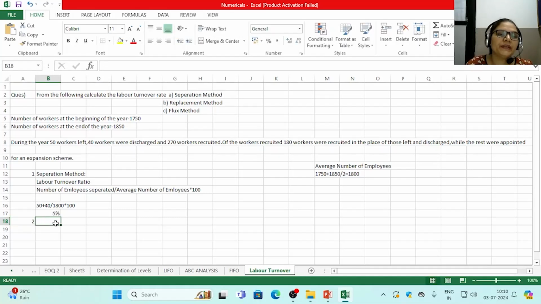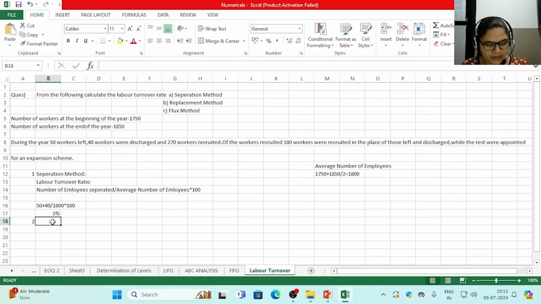This is the separation method. We have studied three methods for calculating labor turnover rate: separation method, replacement method, flux method. For the separation method, the formula is number of employees separated upon average number of employees, and we input the values given in the question and get the rate of 5% for labor turnover.